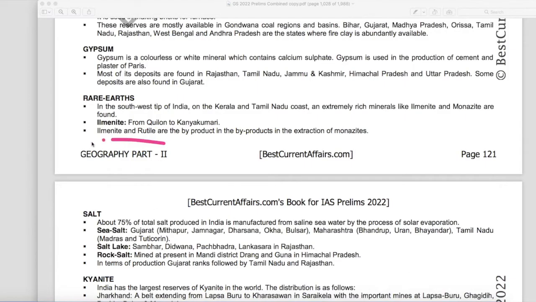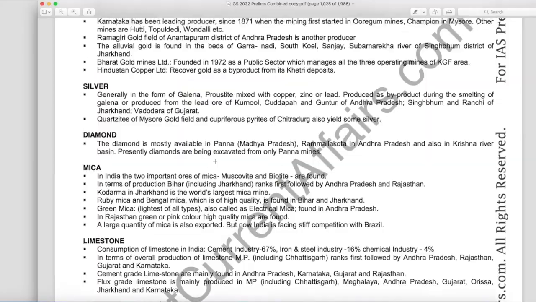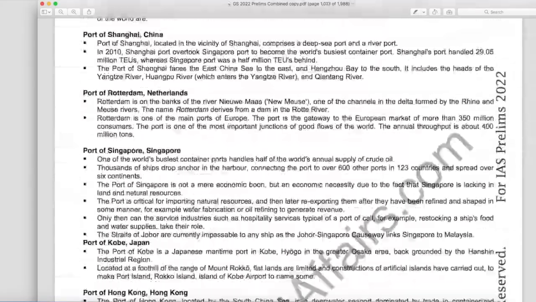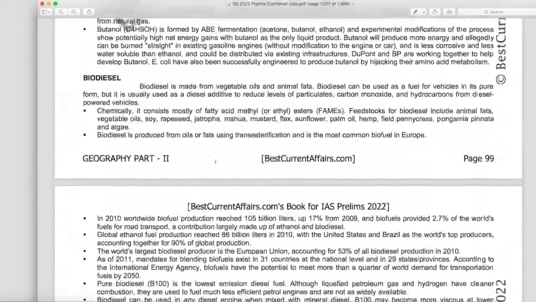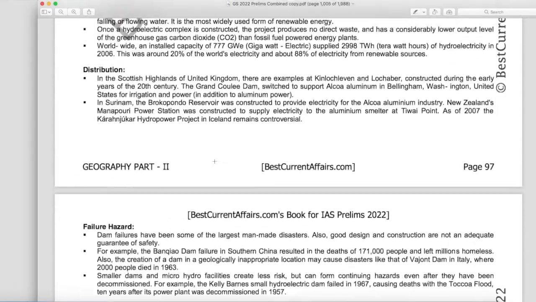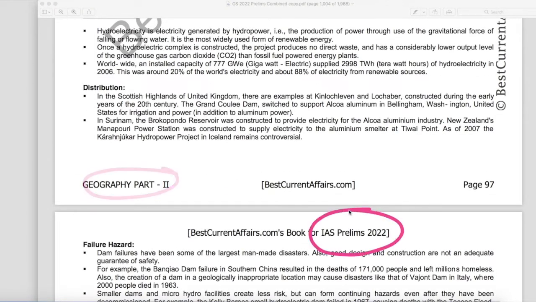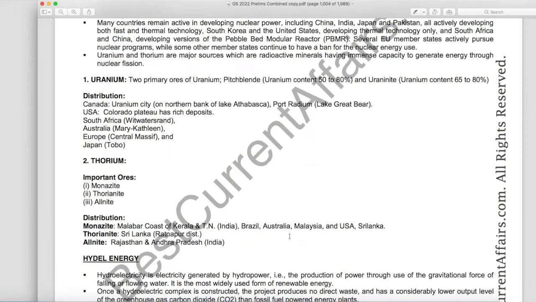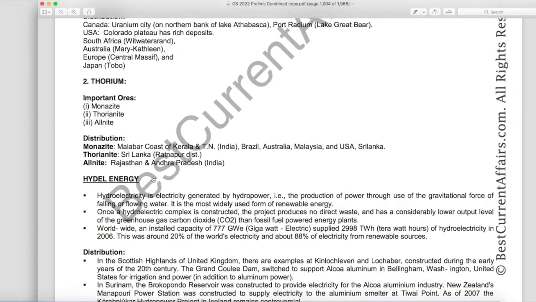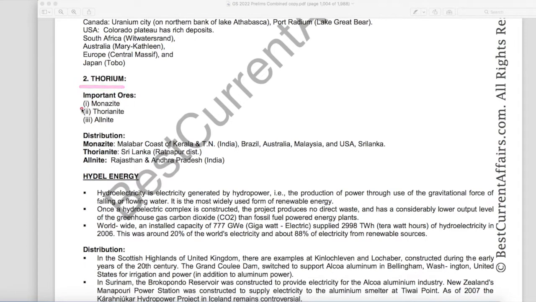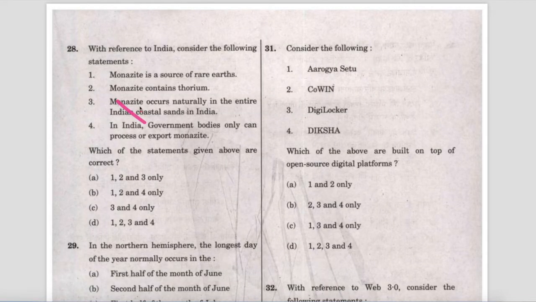This statement is wrong because it is found only on the west coast. In the same geography part 2 book on page number 97, this is geography part 2 book for IAS Prelims 2022, page number 97. Here it is mentioned, thorium and monazite. Monazite is found on the Malabar coast of Kerala and Tamil Nadu, India. So it is found only on the west coast and not on the entire coastal states. Therefore statement third is wrong.